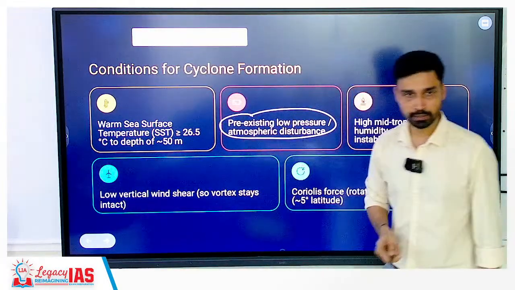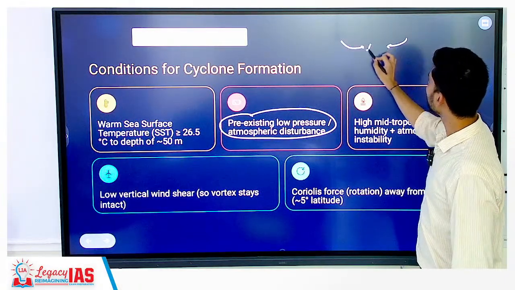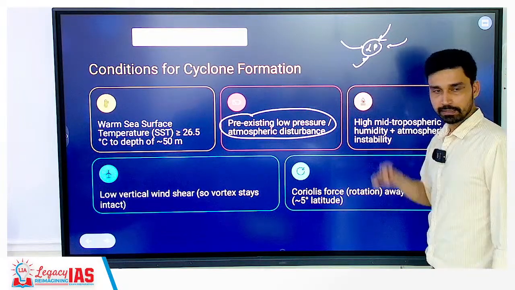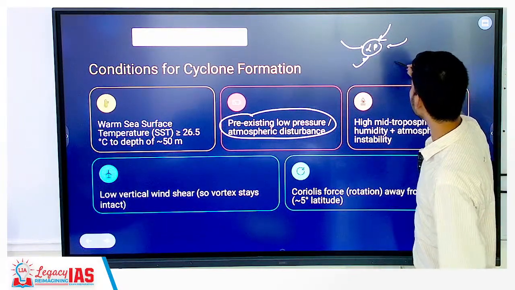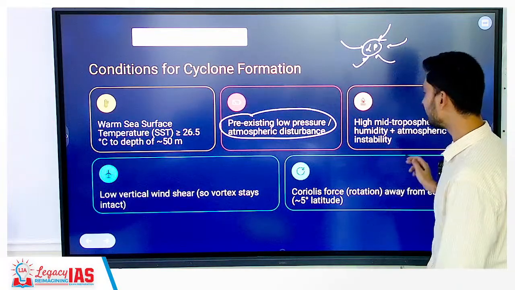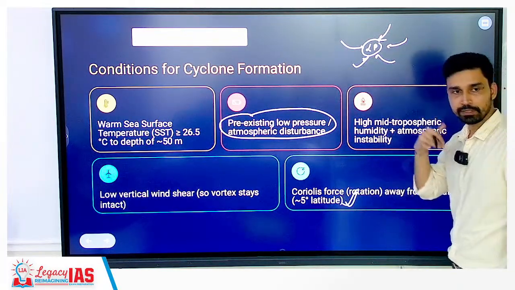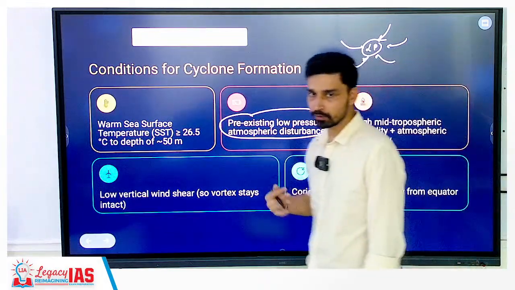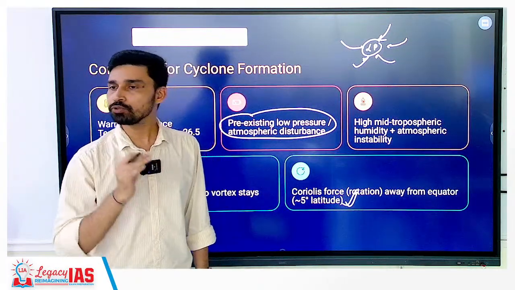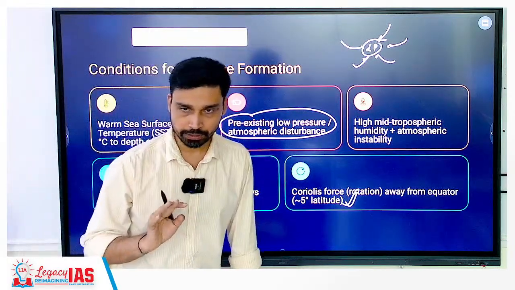Low pressure area, because toward this low pressure you have the convergence of wind from all the sides. These winds that converge move at such a high speed that the Coriolis force starts to act. That means the other thing that we require here is the presence of Coriolis force. In the area of the equator, we do not have cyclone formation even though the temperature is high. Why? Because Coriolis force is missing there. Why? Sin theta is 0, right, we have discussed.